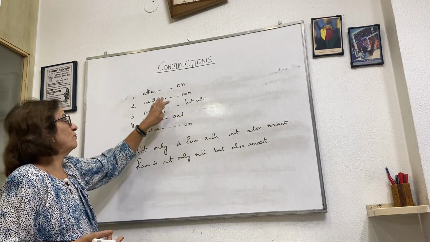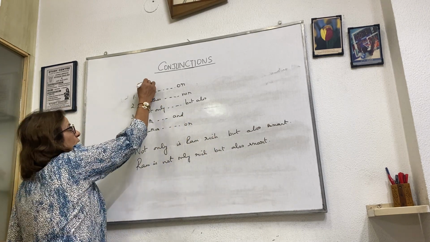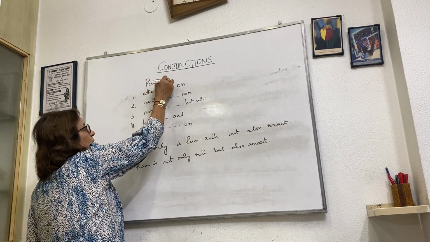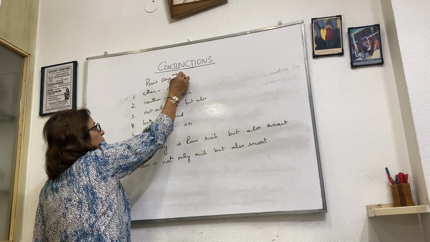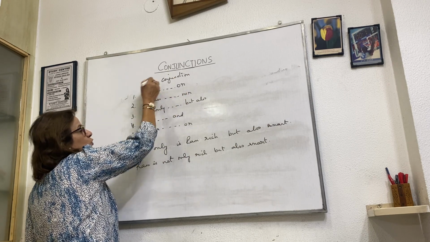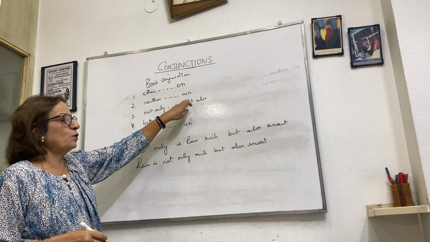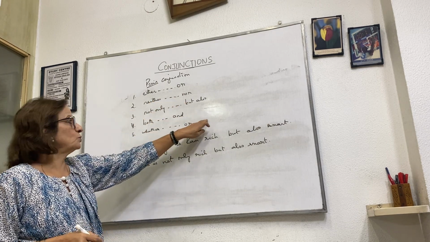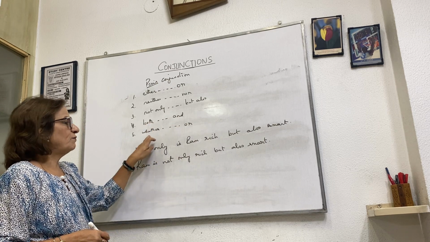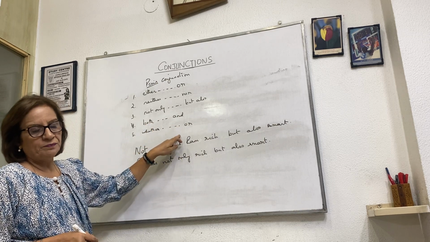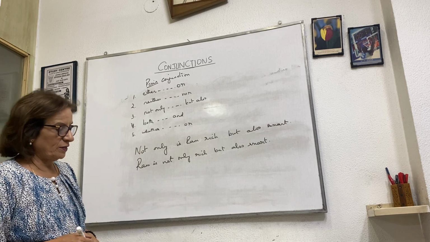Okay? So I gave you pair. These are known as pair conjunctions. They come in together. Pair means two. Okay? So either or, neither nor. Not only but also, both and, whether or. Okay? So these were the pair conjunctions.